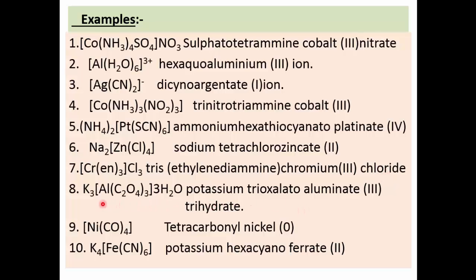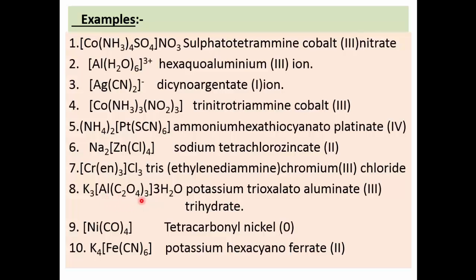Then again rule number 1. Here these are the positive ions, potassium, 3 in number, therefore 3 plus charge. Inside the square bracket, aluminium is present, to which 3 oxalate ions are attached. So this is an anionic complex. How is it anionic? Aluminium has 3 plus charge.